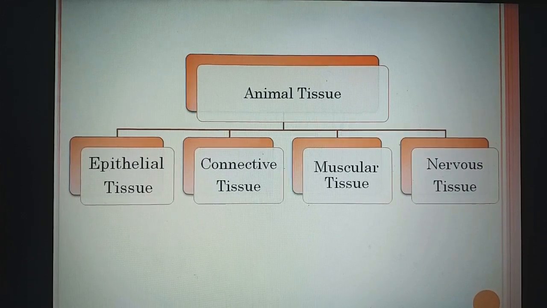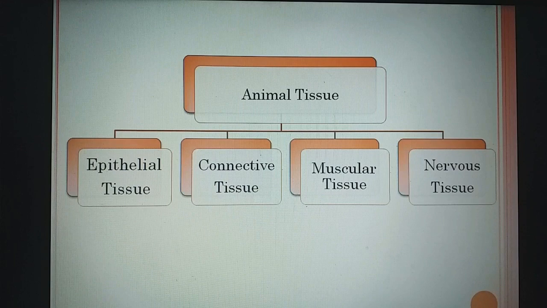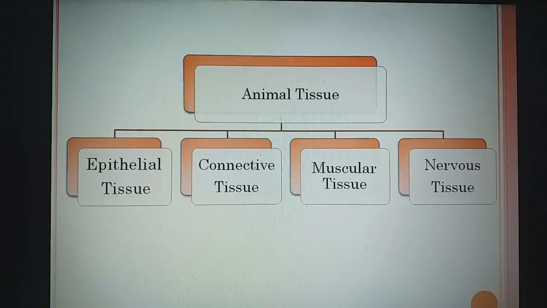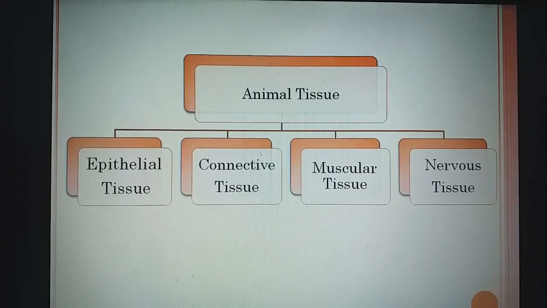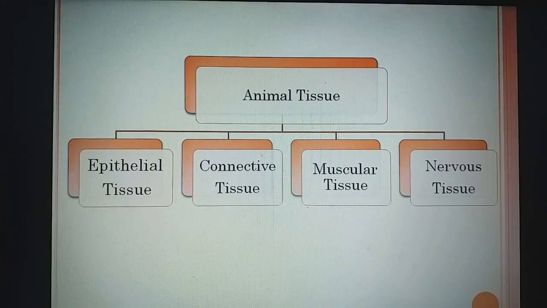So we are doing animal tissue. Animal tissue is of four types. Already we have discussed that: epithelial tissue, connective tissue, muscular tissue and nervous tissue. Among that, epithelial tissue, connective tissue and muscular tissue we have completed. Today we will study nervous tissue.